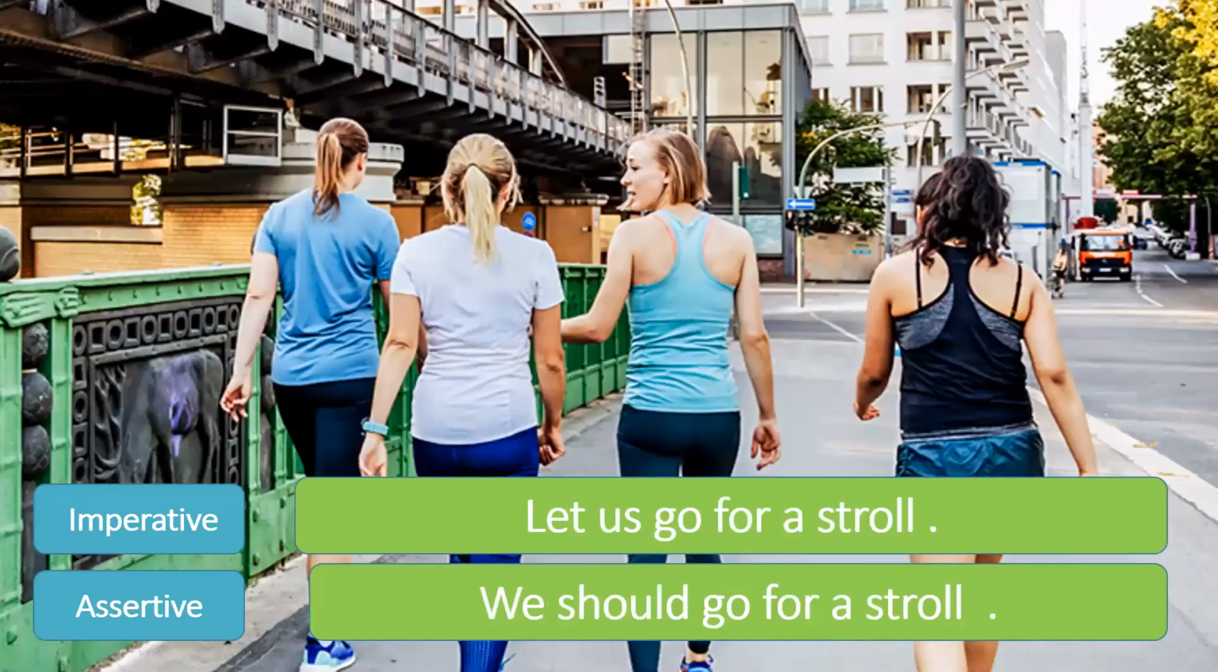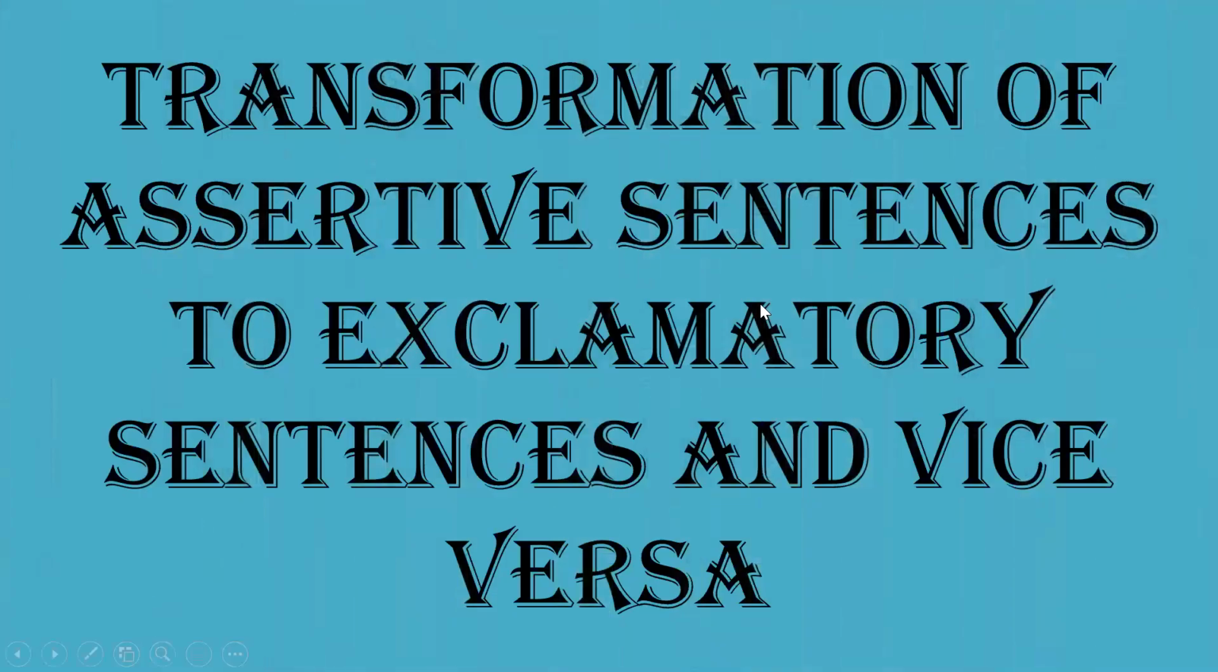Next, let us go for a stroll. We had done the let sentences also before. So you know that we use let in case of imperative sentences. So let us go for a stroll is a suggestion. So we will change it into assertive by saying we should go for a stroll. We use the word should here also. We should go for a stroll. Now let us see transformation of assertive sentences to exclamatory sentences and vice versa.